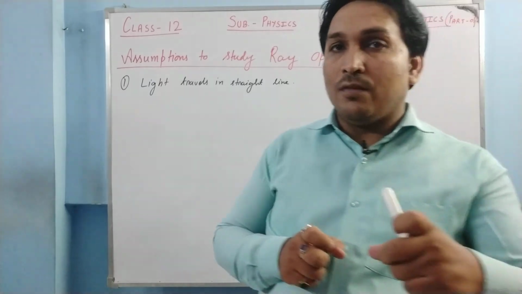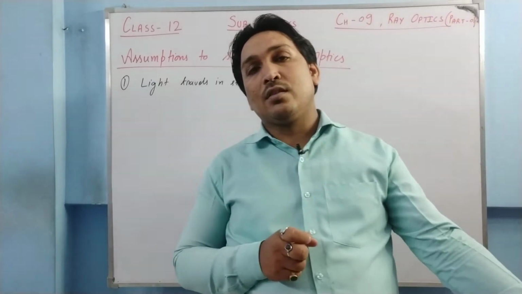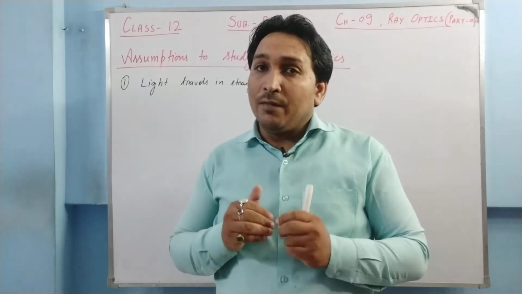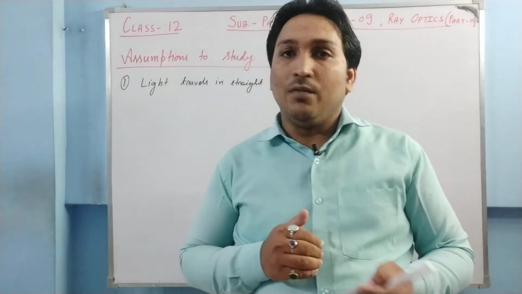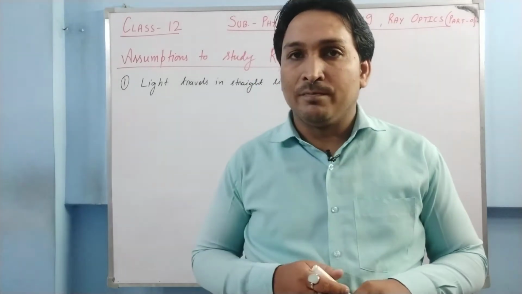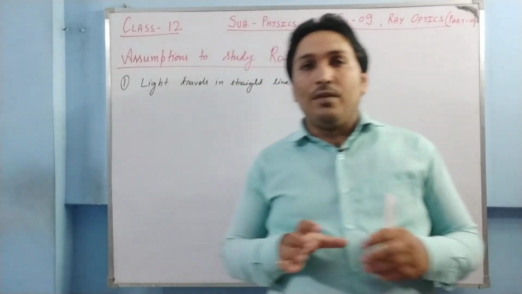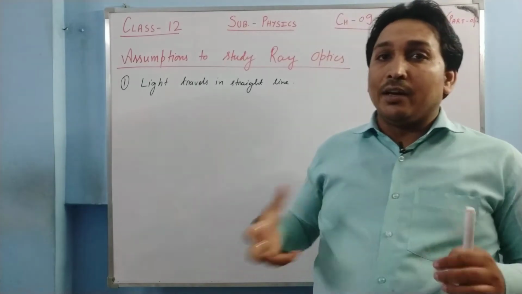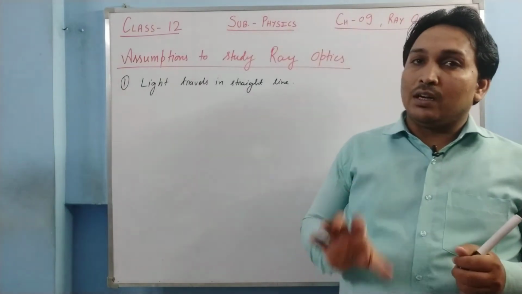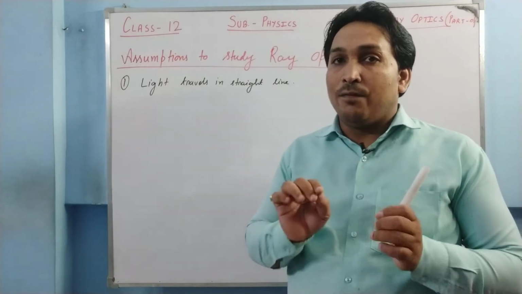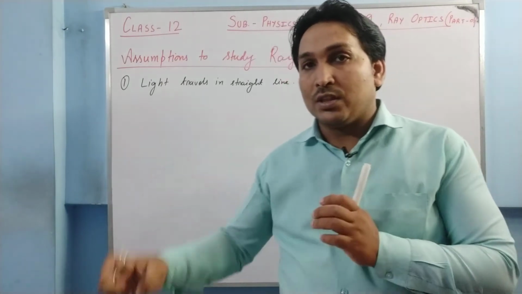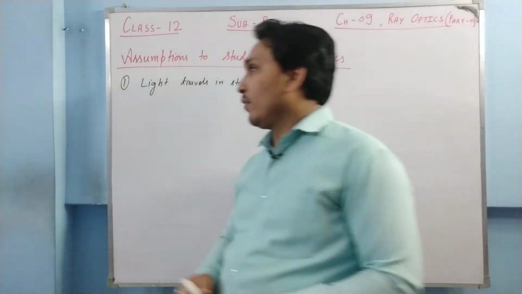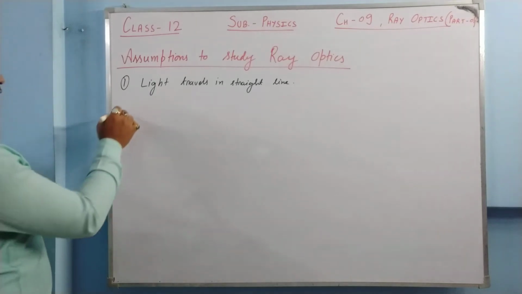If the size of the mirror or lens is comparable to the wavelength of the light, it will show different kinds of properties, not what we are going to study in this chapter. So we assume that light travels in a straight line, or in more technical terms, that light is falling on surfaces whose size is very, very much greater than the wavelength of the light.